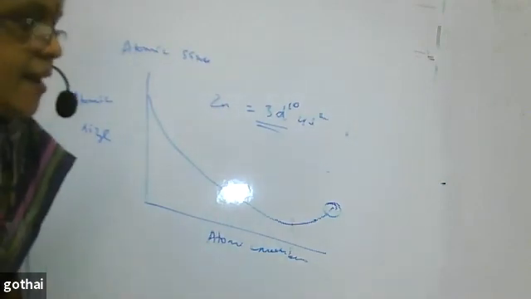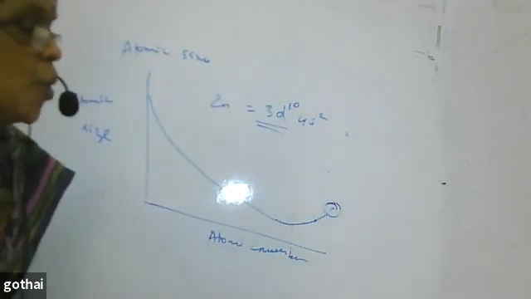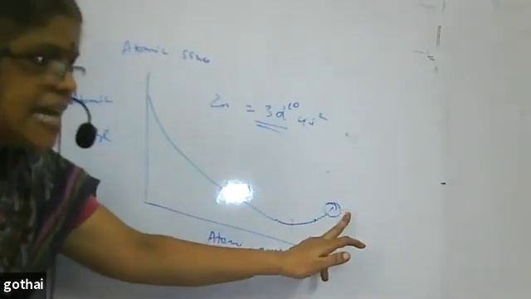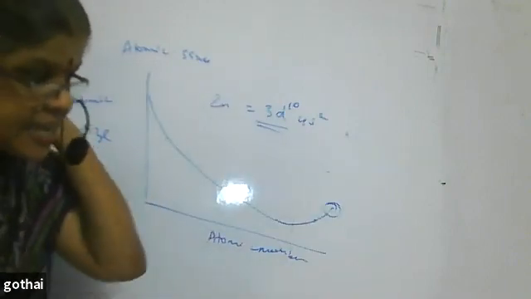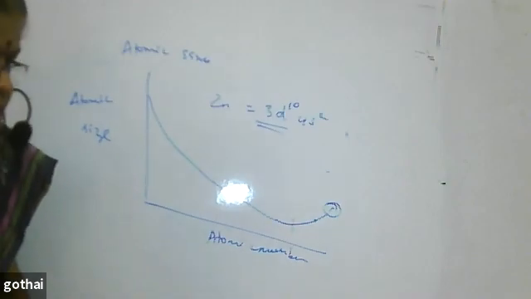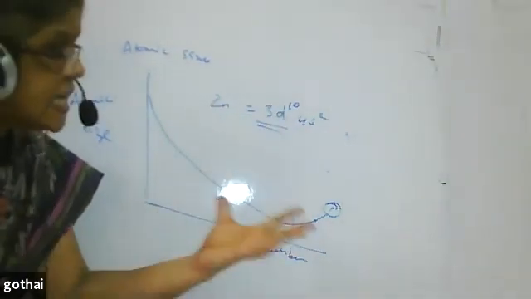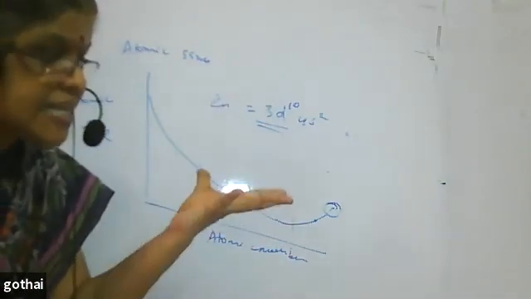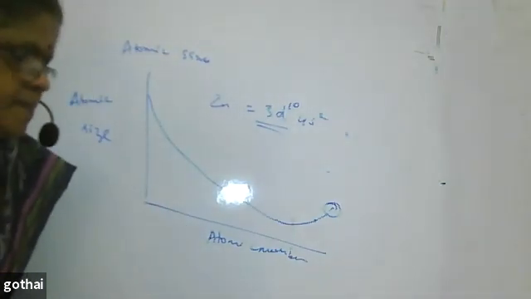To reduce the interelectronic repulsion, the atom occupies larger volume, so atomic size increases. Zinc shows a slight increase in atomic size even though its effective nuclear charge is higher. That is the reason for the increased atomic size of zinc.